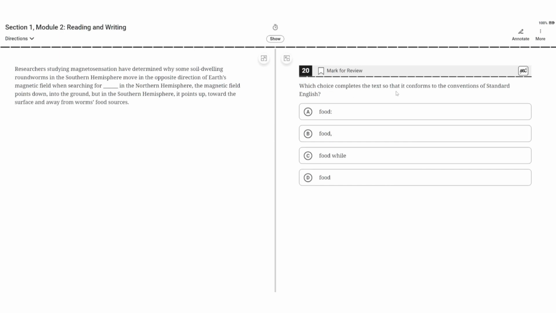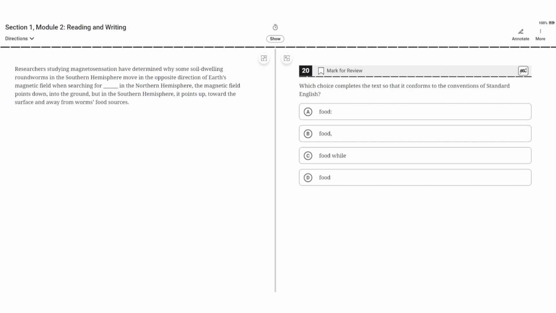Which choice completes the text so that it conforms to the conventions of standard English? Researchers studying magnetosensation have determined why some soil-dwelling roundworms in the southern hemisphere move in the opposite direction of Earth's magnetic field when searching for blank. In the northern hemisphere, the magnetic field points downward into the ground, while in the southern hemisphere, it points up toward the surface and away from worms' food sources.